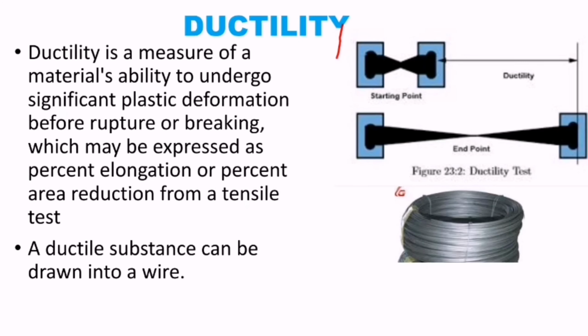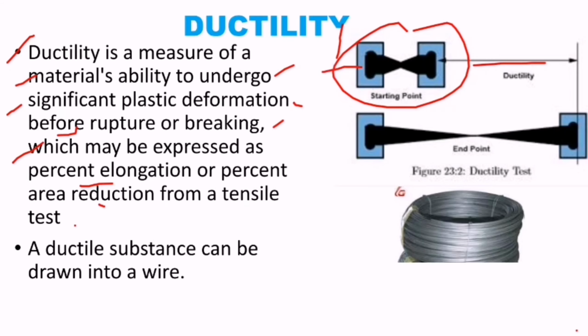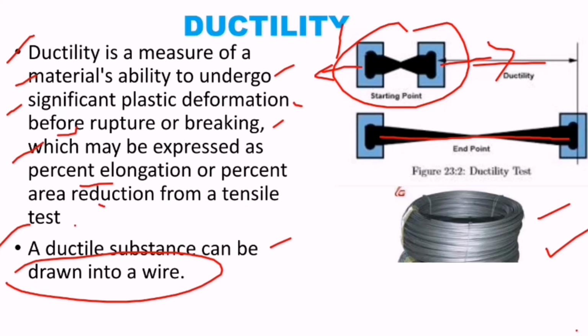What is meant by ductility? Ductility is a measure of a material's ability to undergo significant plastic deformation before rupture or breaking, which may be expressed as the percent elongation or percent area reduction from a tensile test. This is the object. When we apply a tensile force, it stretches and becomes like a wire. So a ductile substance can be drawn into a wire like this. Ductility means stretching the object by applying tensile force.